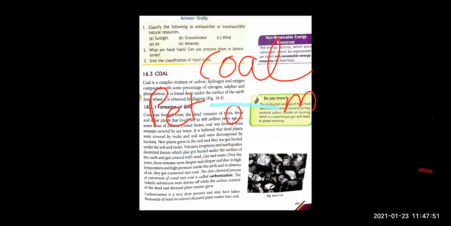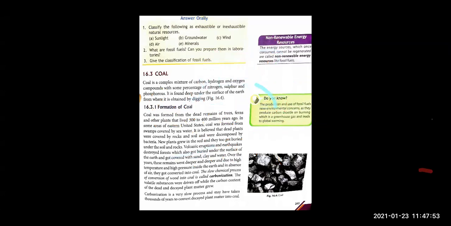Natural gas is the gaseous fossil fuel, right? So you can categorize fossil fuel into three types: solid fuels, liquid fuels, and gaseous fuels, right?